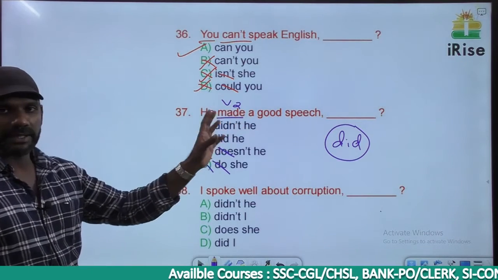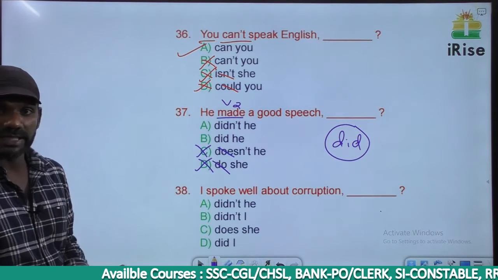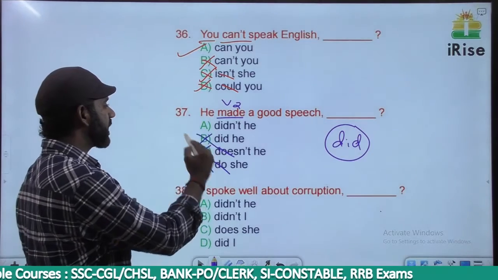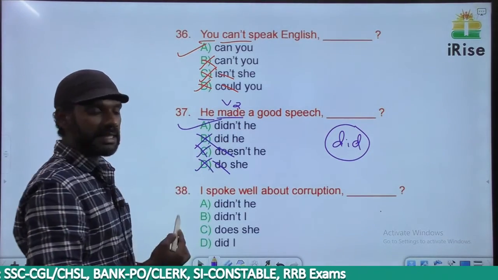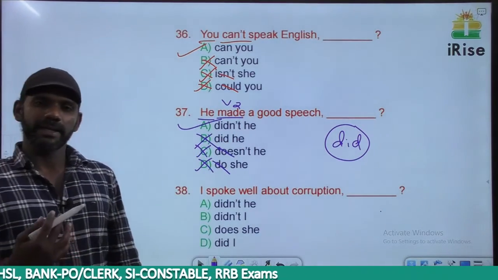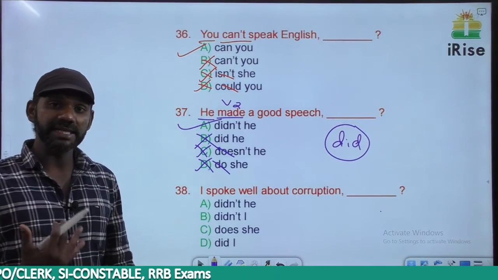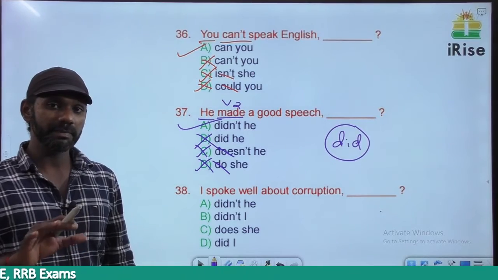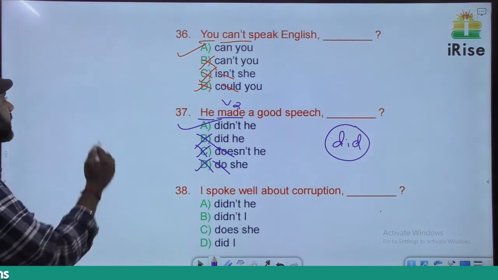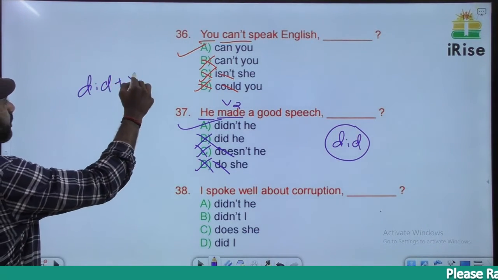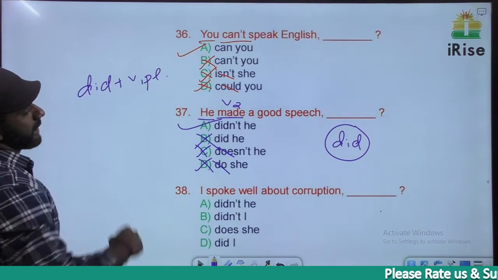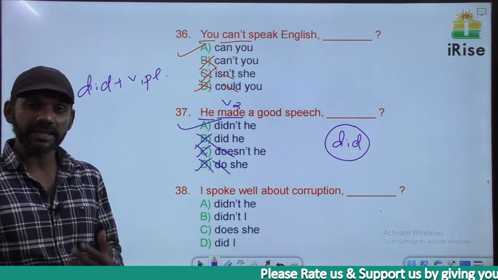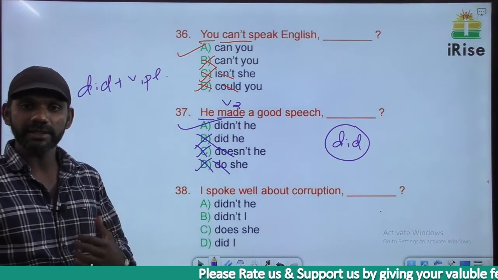He made a good speech. There's no negative term in the sentence. In the tag we need to have a negative term. Did not, short form is didn't. Based on that, B is eliminated. The subject here is he, so didn't he. He made a good speech, didn't he? That means didn't he make a good speech? Didn't he made a good speech is wrong, because as I told you earlier, it's always did plus V1. So he made a good speech, didn't he means didn't he make a good speech?